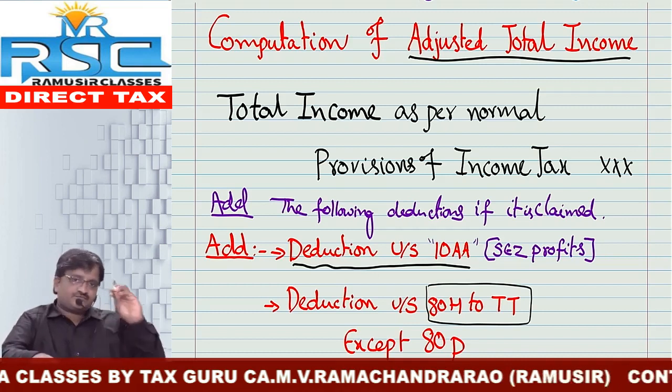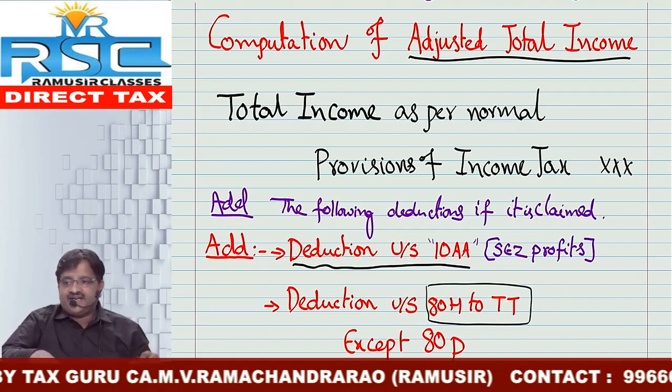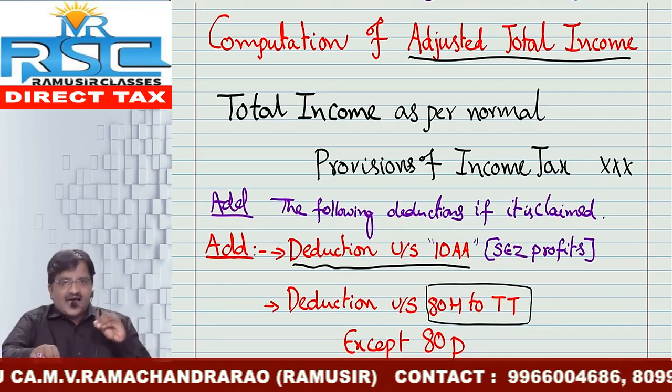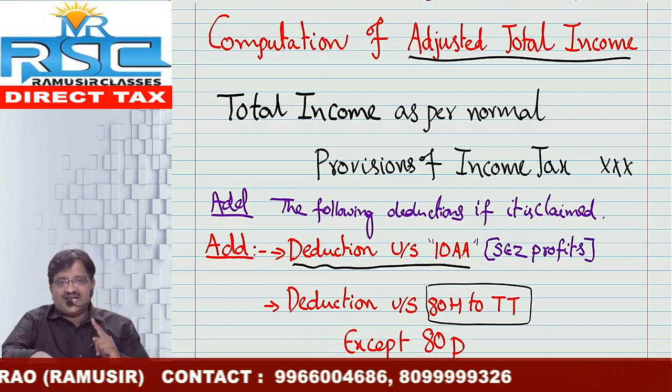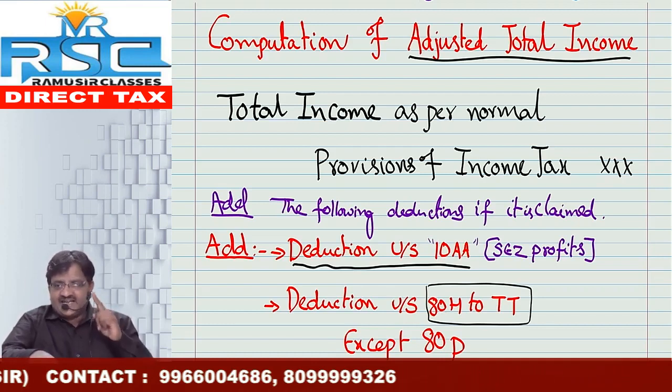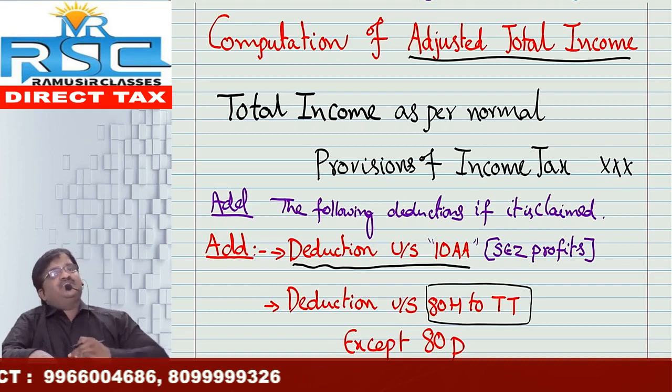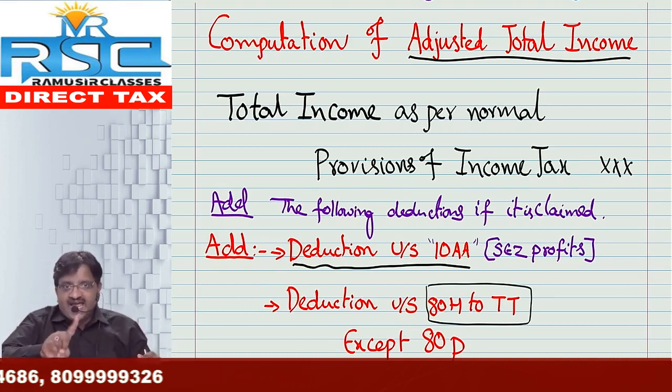Okay, chalo. Anyhow, that we will cover in a separate video on section 10AA. But as of now, I am telling you, if any non-corporate entity has claimed 10AA deduction, I repeat 10AA deduction, the deduction must be added back. Okay, it should be added back.